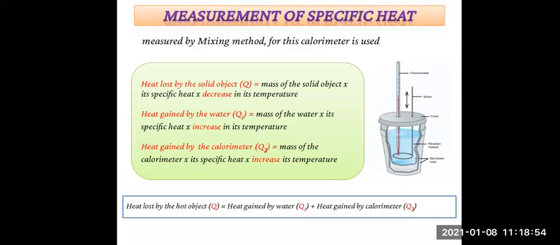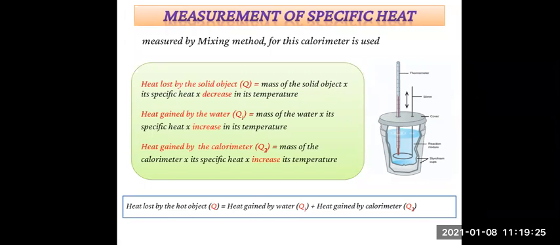Then next point we have seen is measurement of specific heat. The specific heat of an object can be measured using the mixing method, and for this a calorimeter is used. Heat lost by the solid object, Q, is equal to mass of the solid object multiplied by its specific heat and by the decrease in its temperature.